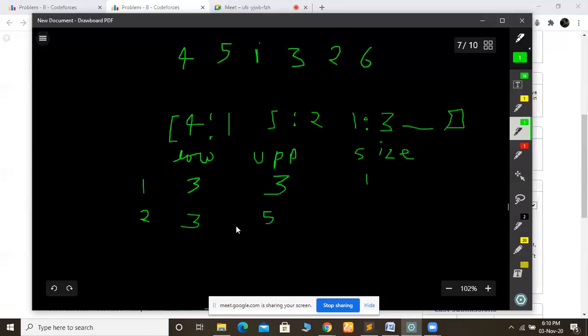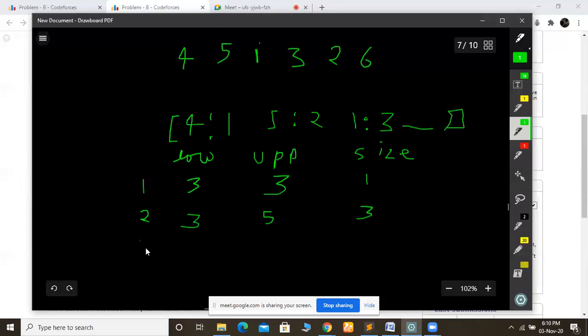So now we will get the size of a sub-array which has elements 1 to 2. So we will get the size of this sub-array. This is 5 minus 3, 2, plus 1, 3. So see, it is not equal to the number, so it is not a good sub-array.